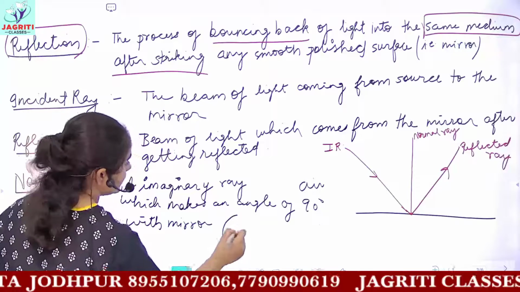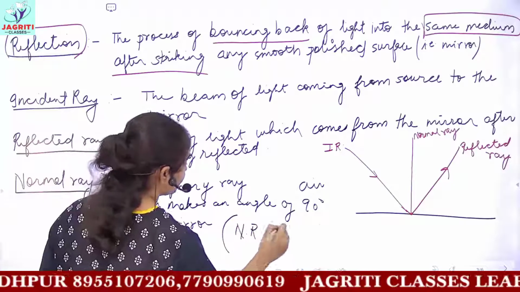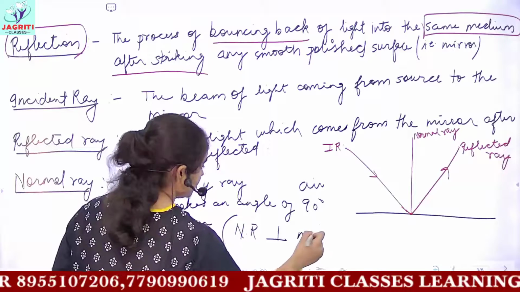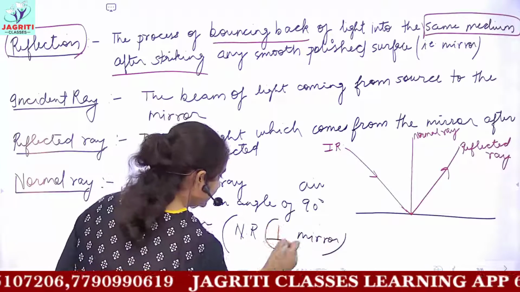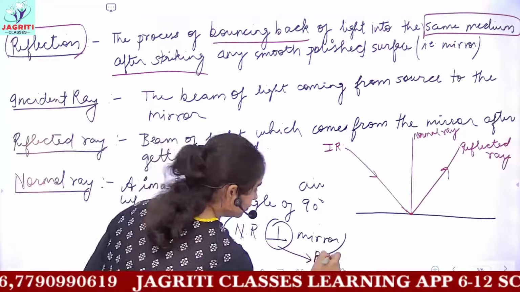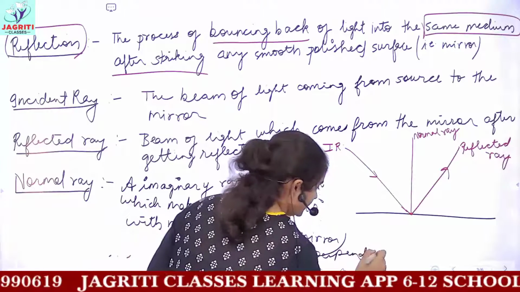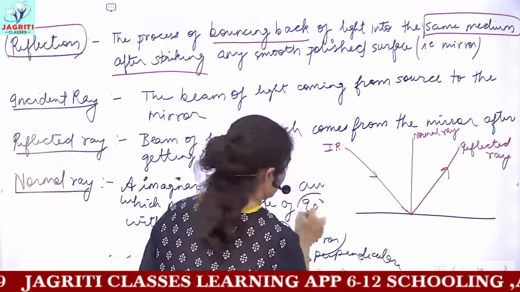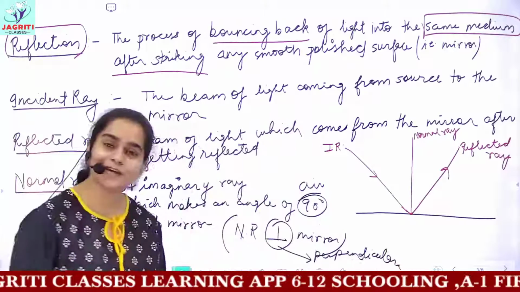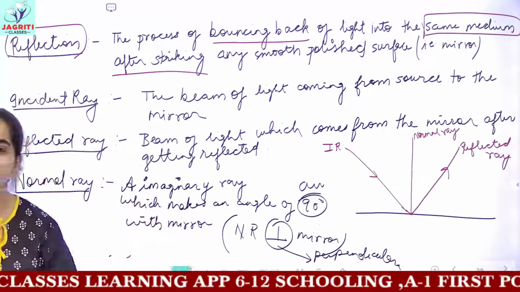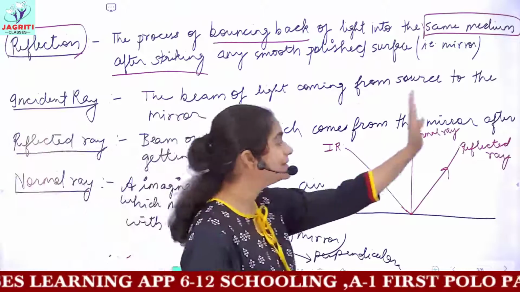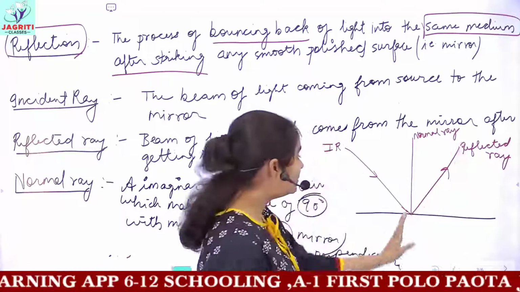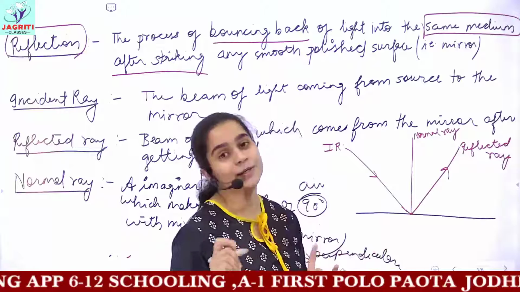So normal ray is also called a perpendicular to the mirror. This sign denotes the sign of perpendicular. And perpendicular means the angle of 90 degrees. Okay? So normal ray is an imaginary ray which is present between the incident and reflected ray, and it makes an angle of 90 degrees with the mirror.